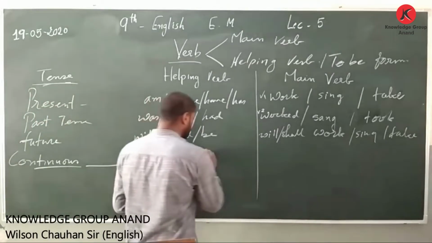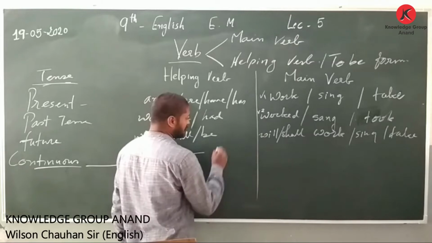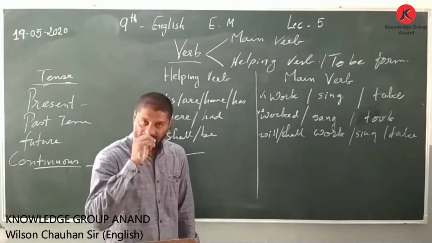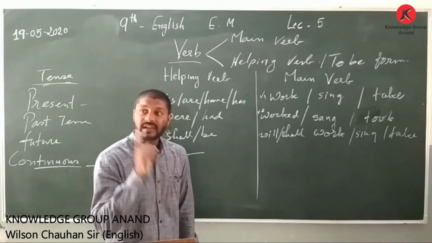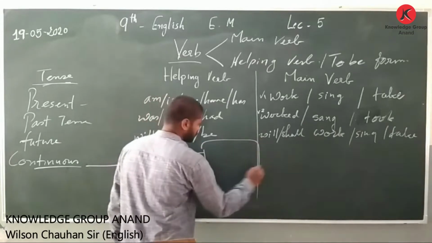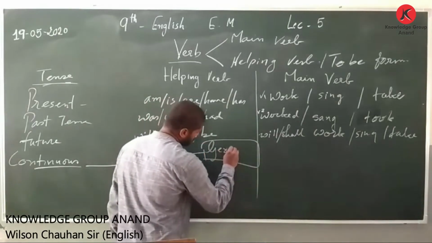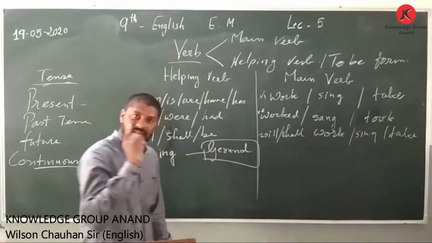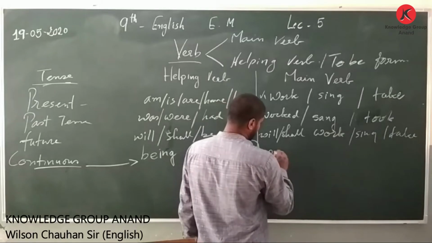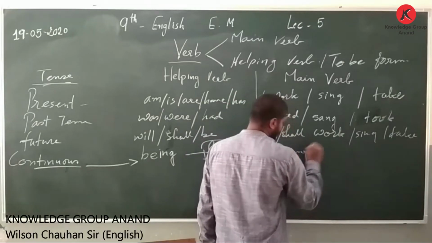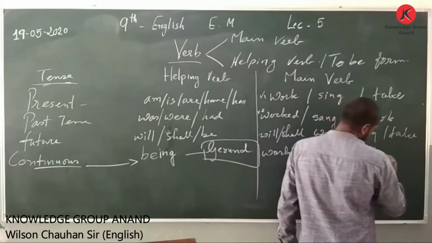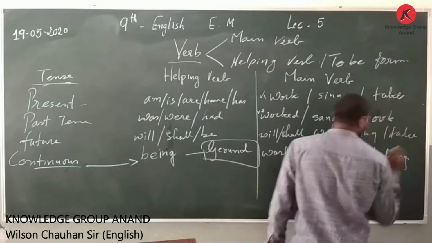But when ing is kept behind the main verb, once again, if the ing suffix is added behind the main verb, then it is grammatically called a gerund. So I shall be putting working, singing, or taking.